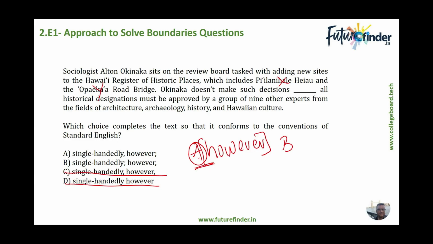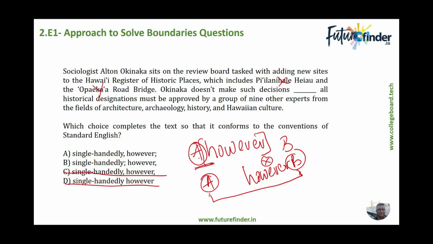Now, if we have however as a part of sentence B, so if it is like A, however, B, that would mean that there is a contradiction between sentence A and sentence B. So we will have to evaluate in this sentence whether there is a contradiction between sentence A and sentence B, which in this case is: Okinaka doesn't make such decisions. All historical designations must be approved. So that is not what we are looking at.